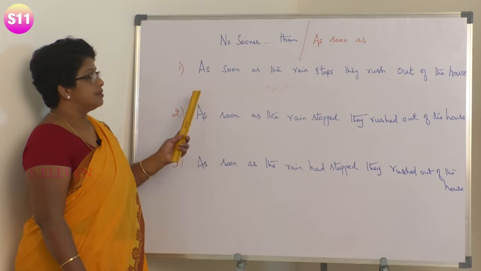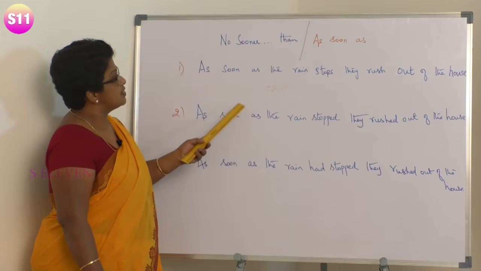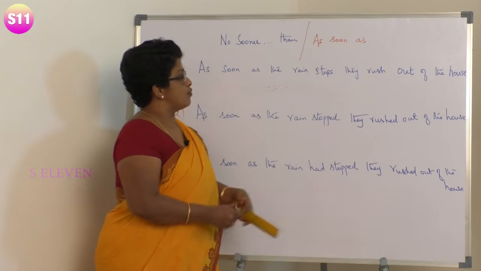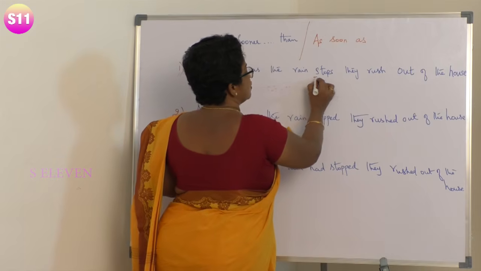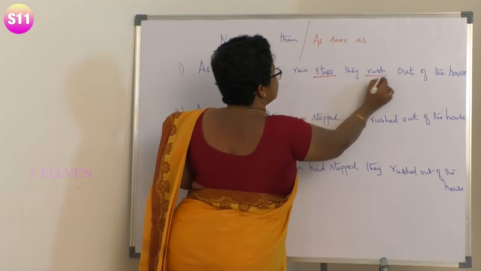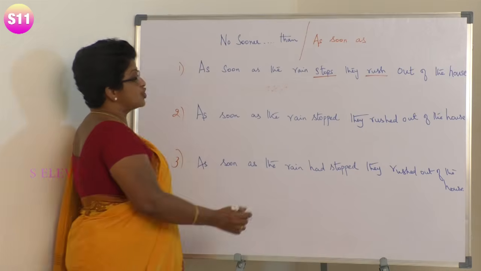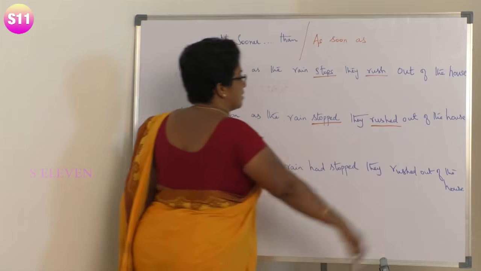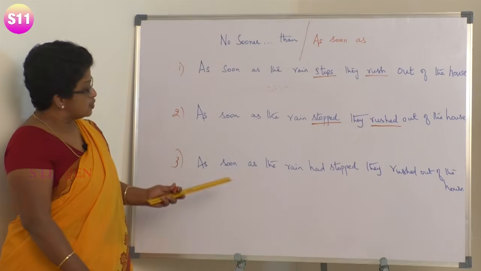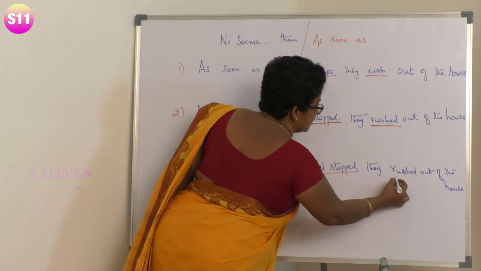Now, look at the three sentences starting with "as soon as". As soon as the rain stops, they rush out of the house. Here, I have used present tense, stops, and this rush is present tense. Just have that in mind. In the second one, as soon as the rain stopped, here it's past tense, they rushed out. The third one, as soon as the rain had stopped, past perfect, they rushed out.